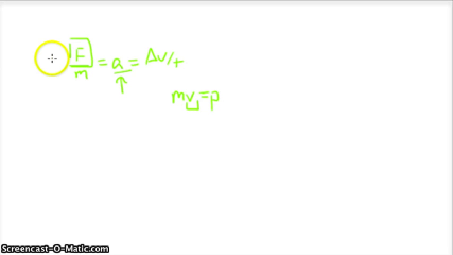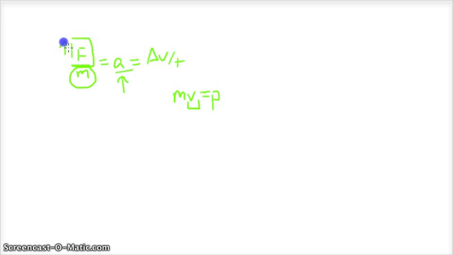That tells us that regardless of what our velocity is, our acceleration will not change if we exert a certain force on it. If we exert a certain force on an object going 60 miles an hour, it will accelerate at the same rate as an object going 5 miles an hour, because the mass does not change. And that's what we're dealing with when we're talking about inertia. Okay? So keep these two ideas separate.